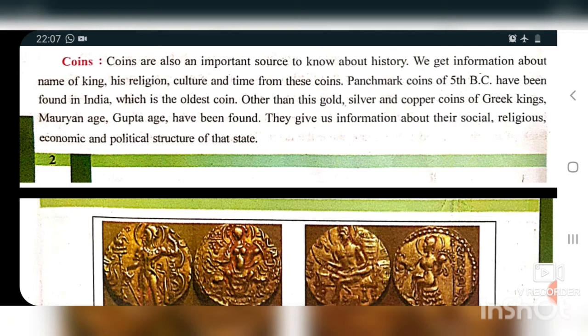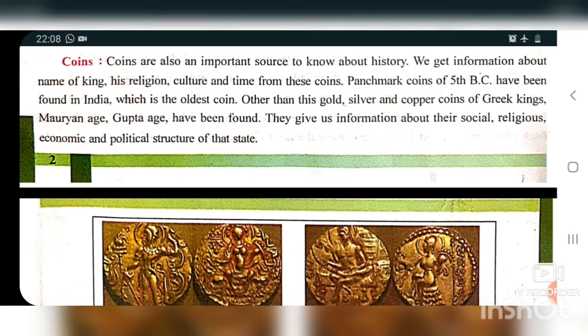Other than this, there were also gold, silver and copper coins of Greek kings. The Mauryan age also had different coins. The Gupta age was also making gold coins, and in the Gupta age they were using coins for business also.